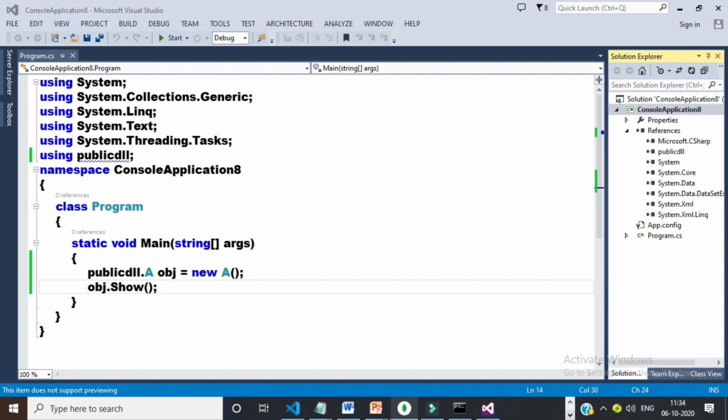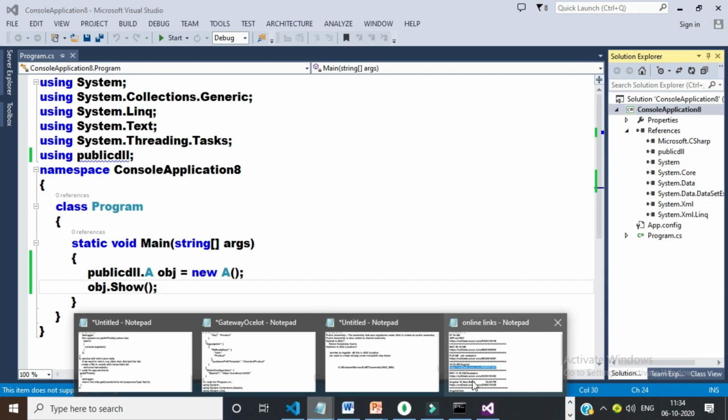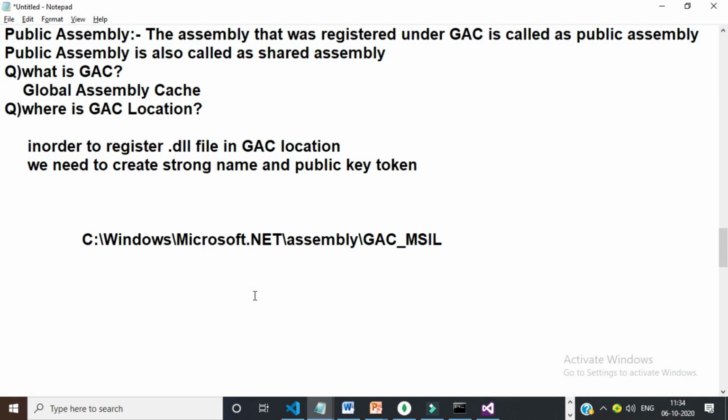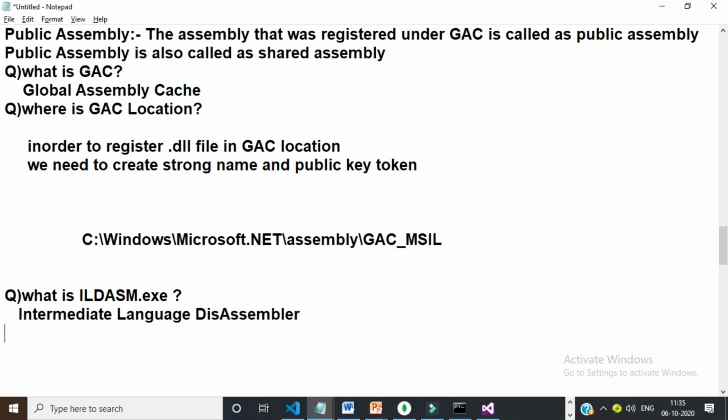I hope you understood. And one more important question they will ask in interviews related to assemblies. What is ILDASM? ILDASM.exe. The full form of ILDASM is Intermediate Language Disassembler. This is one more important question. And in an interview, what is the use of ILDASM? It is used to view the information of a DLL file.